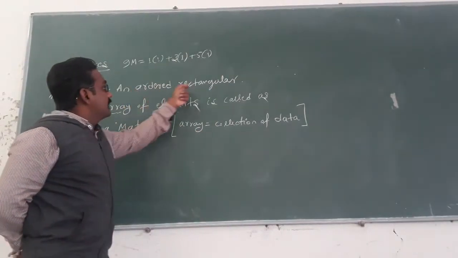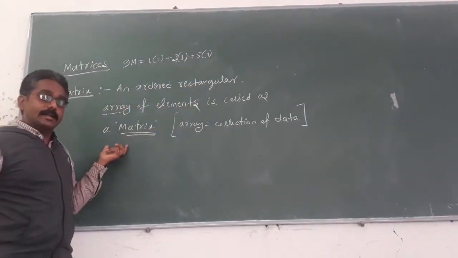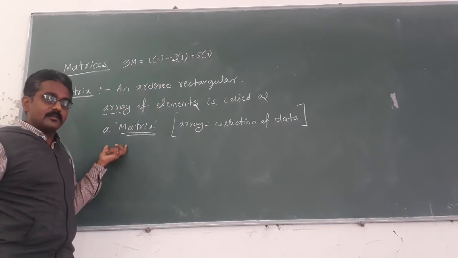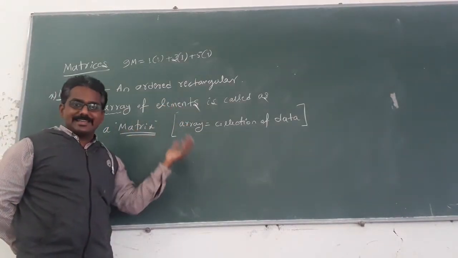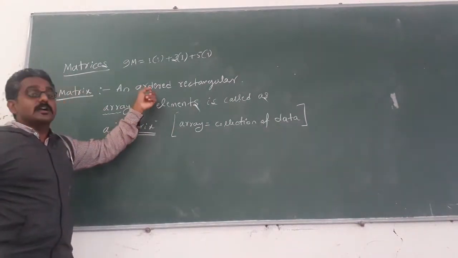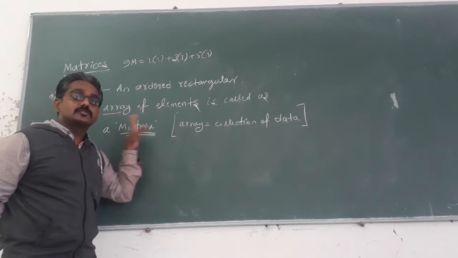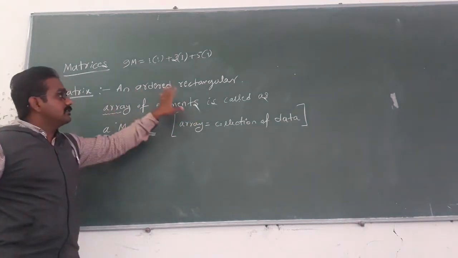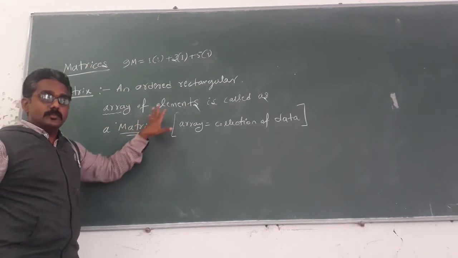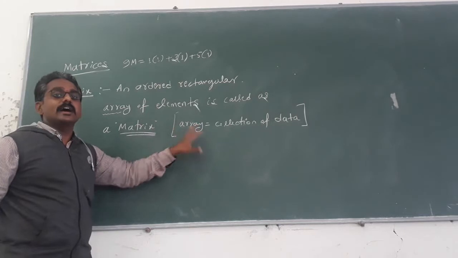So an ordered rectangular array of elements is called a matrix. Whatever elements you collected or gathered should be orderly arranged.